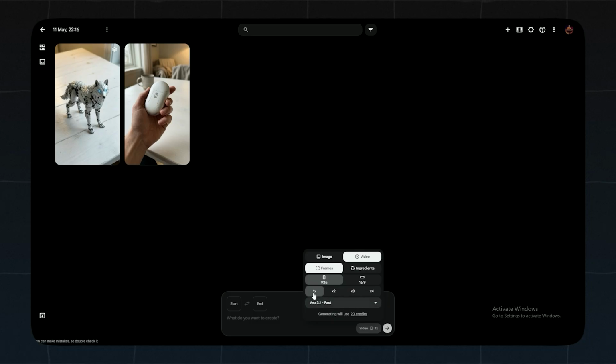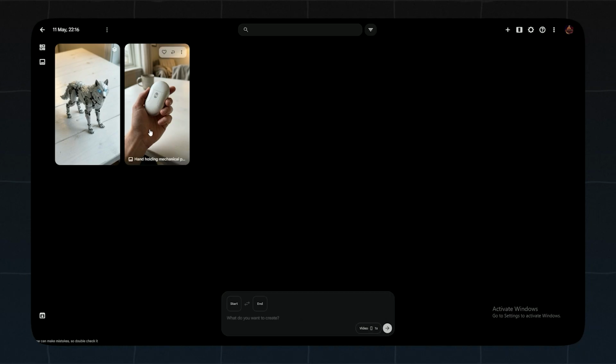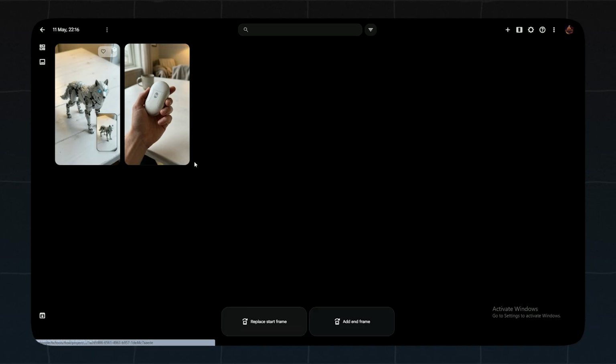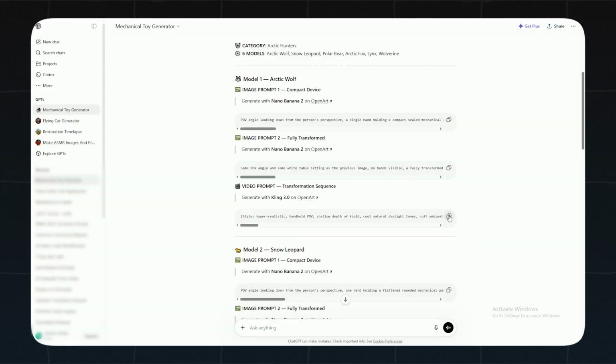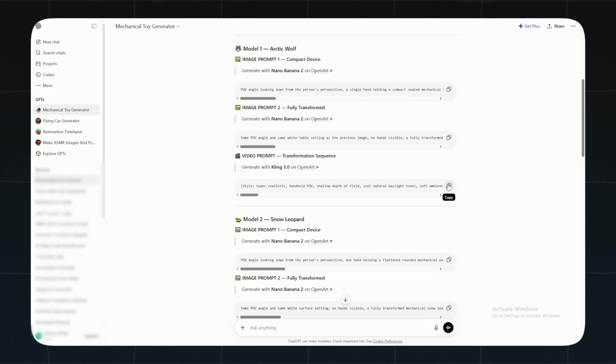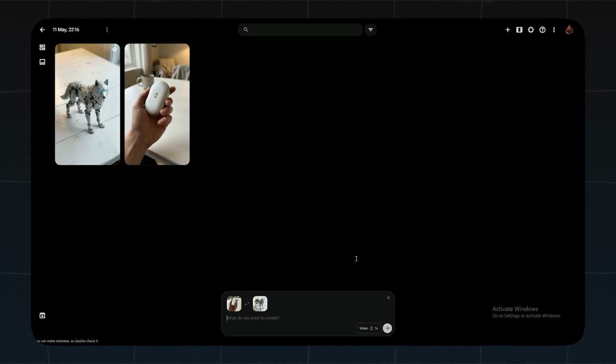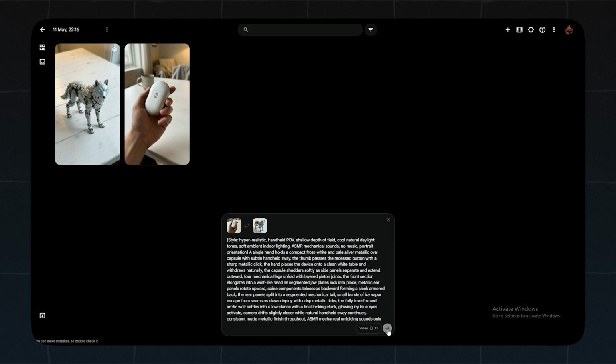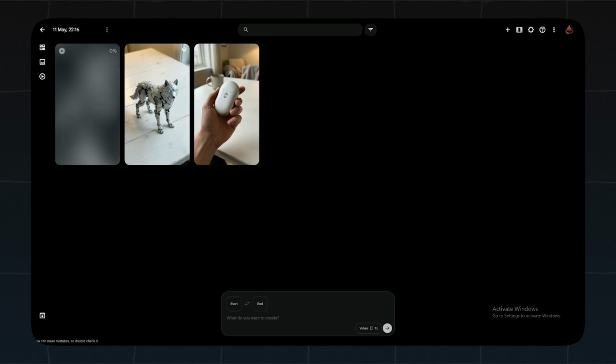Inside Flow AI, open the AI video generation tool. Upload your first image as the starting frame and the second image as the ending frame. Then, copy the cinematic video prompt from the GPT and paste it in. Set the duration to around 10 seconds, enable audio if available, and generate your video.